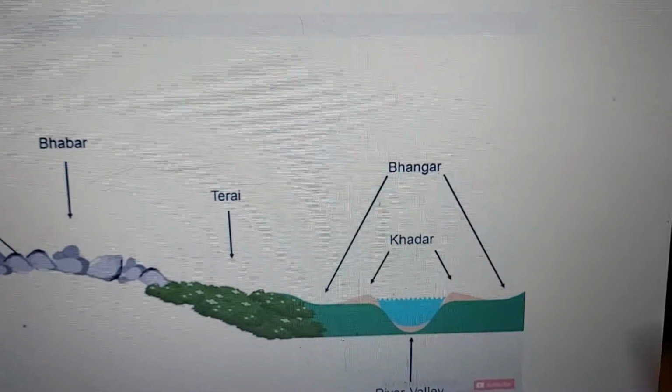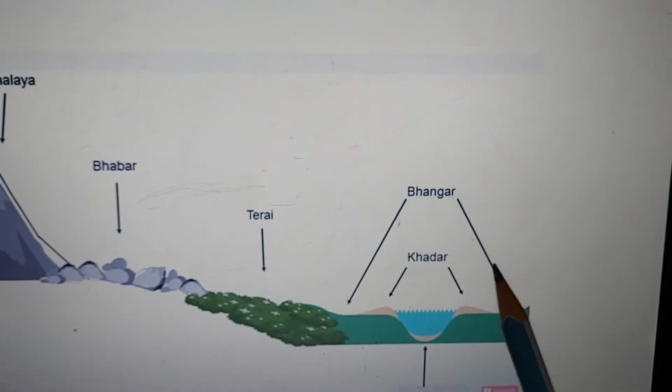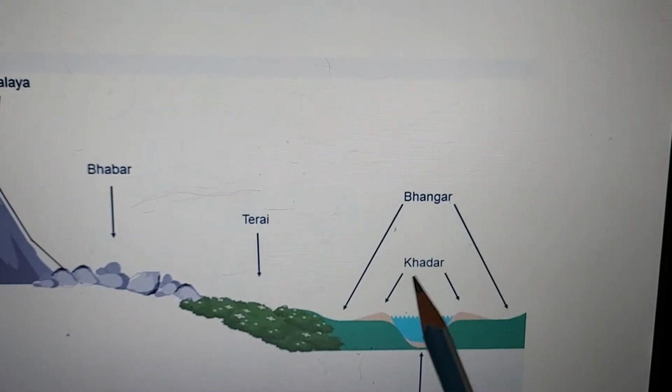Okay children, now when the river flows on the plain land, there are another two features that we have to learn. They are Bhangar and Khadar.